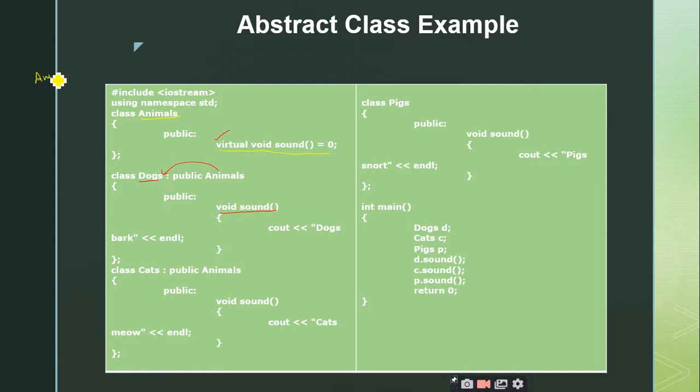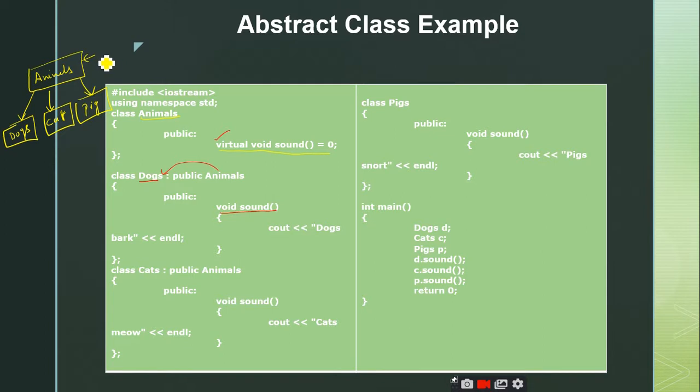So I have the animals base class, and for it a derived class called dogs, then another derived class called cat, and then another derived class called pig.